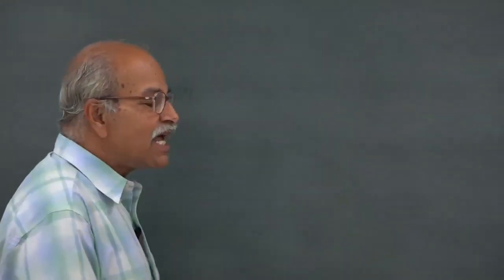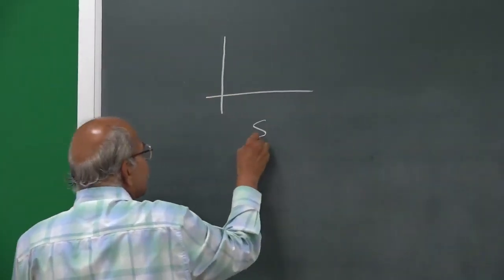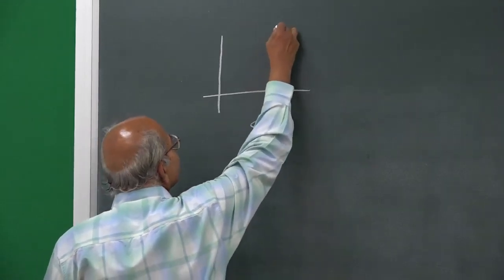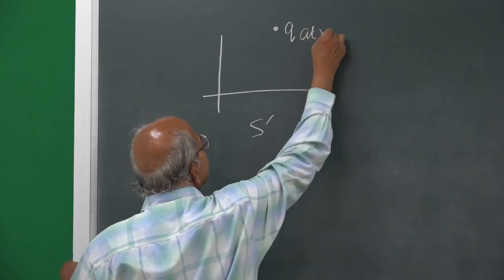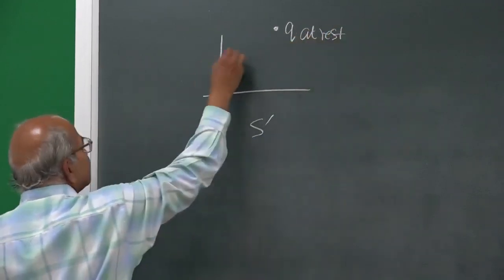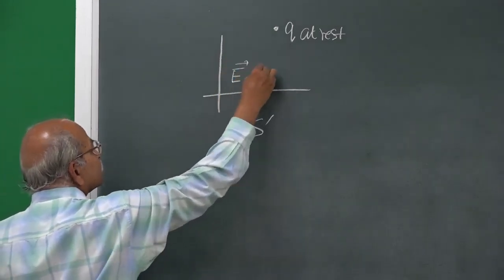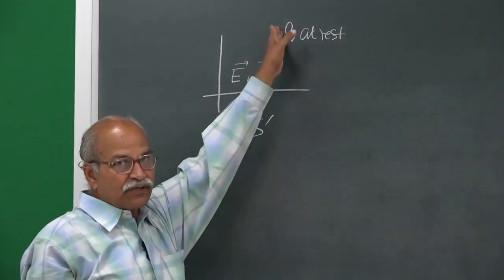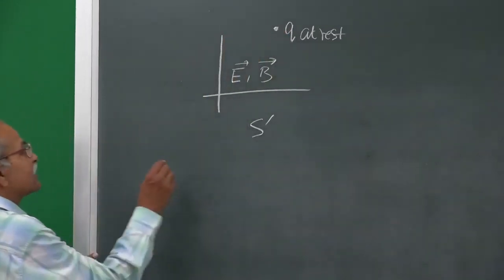Let me start with a frame S prime. Suppose in this S prime frame we have a charged particle q at rest. There could be some electric field and some magnetic field in this frame. Since it is at rest, the magnetic field will not exert any force. You only have the force due to the electric field.